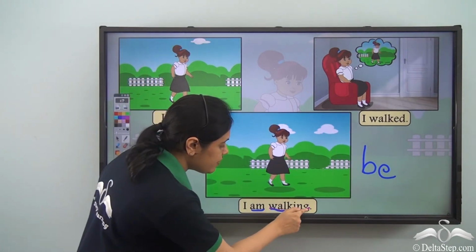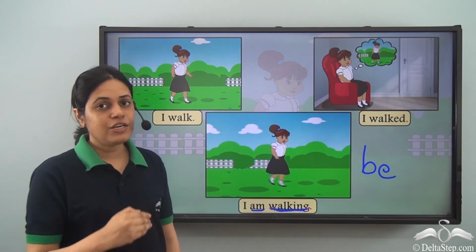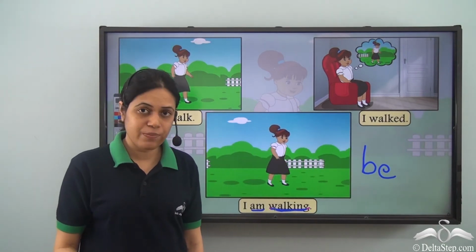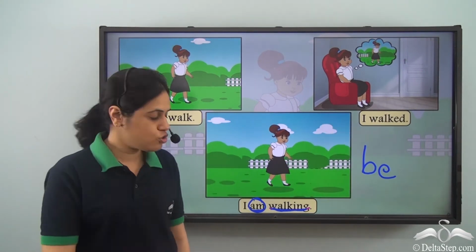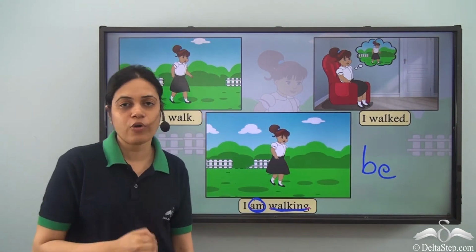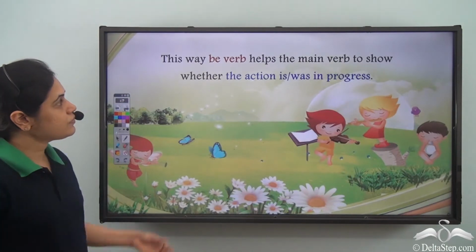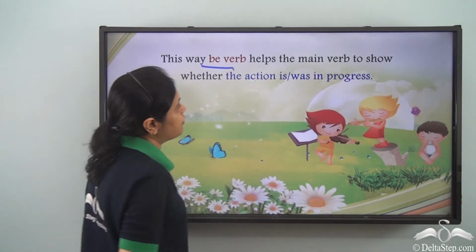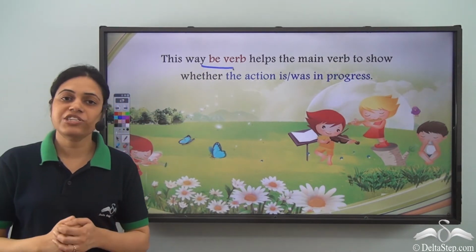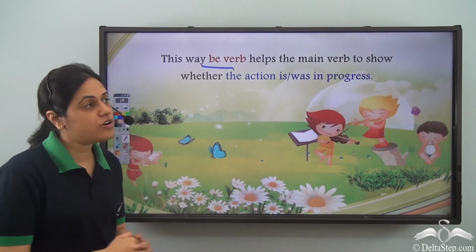So the main verb here is walking, and to show that the action is still in progress, I need a be verb, which is am, to show that the action is in progress. In this way, be verb helps the main verb to show whether the action is or was in progress.